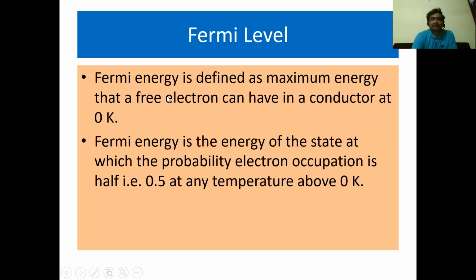Now let me explain Fermi energy. Fermi energy is actually defined in two cases: one at 0 K, another at greater than 0 K. Fermi energy is defined as the maximum energy that a free electron can have in a conductor at 0 K, and the corresponding level is called the Fermi level. Fermi energy is also the energy of the state at which the probability of electron occupation is 1/2, or 0.5, at a temperature above 0 Kelvin. The corresponding energy level is called the Fermi level.